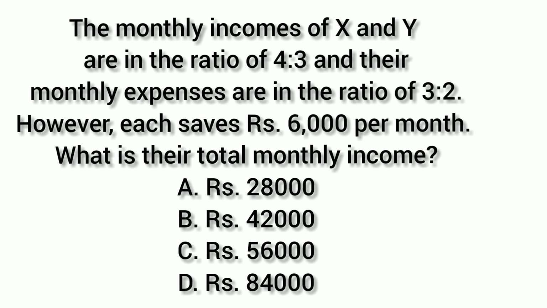Now coming to the next question, and this question is taken from 2017, because in 2019 and 18 I didn't find any question. The question is: the monthly incomes of x and y are in the ratio of 4 is to 3, and their monthly expenses are in the ratio 3 is to 2. However, each saves 6,000 per month. What is the total monthly income? So here we have the incomes ratio as 4 is to 3, and expenses ratio as 3 is to 2. And if each person saves 6,000, we have to find out their total monthly income.